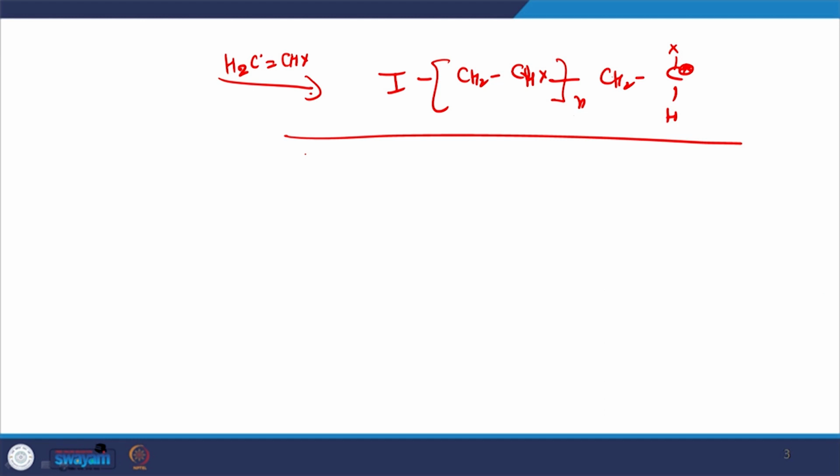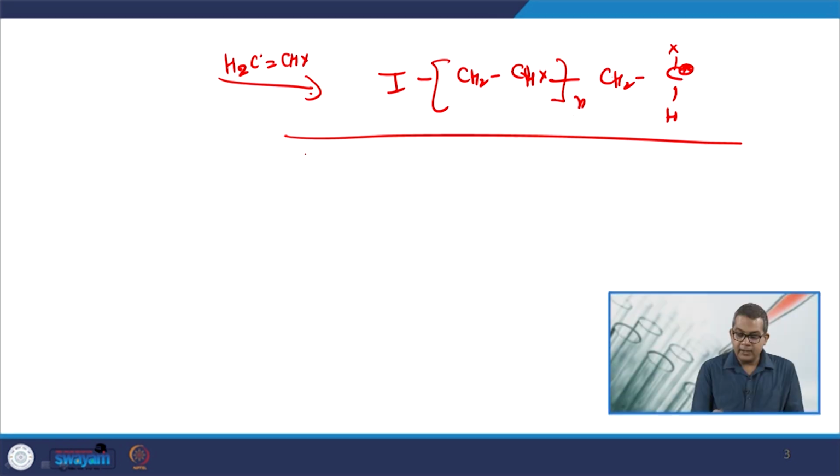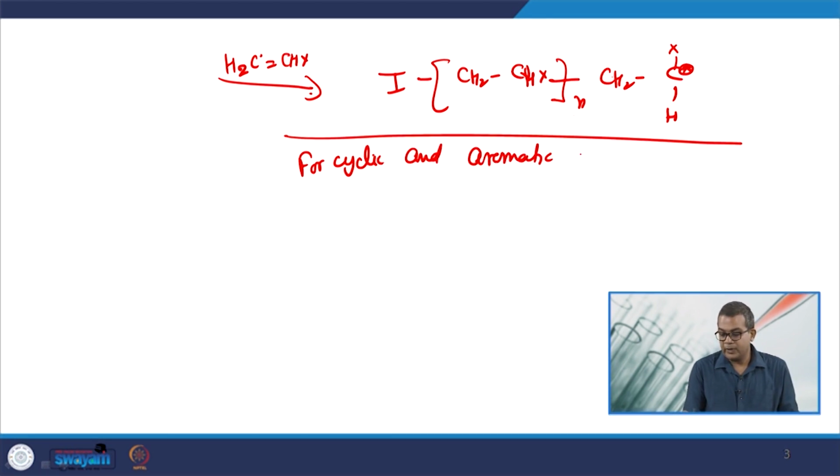We may take another example of this approach for cyclic and aromatic compounds.